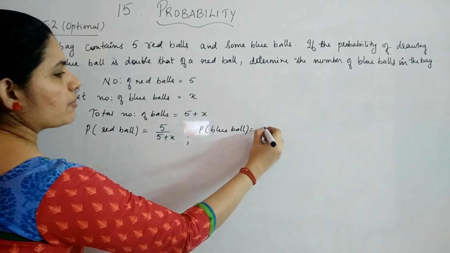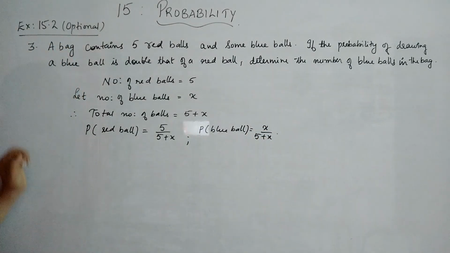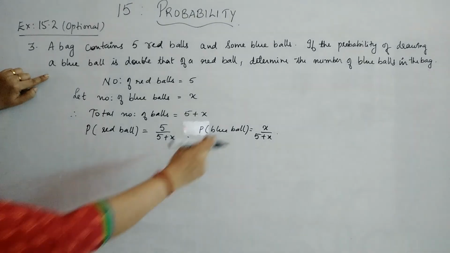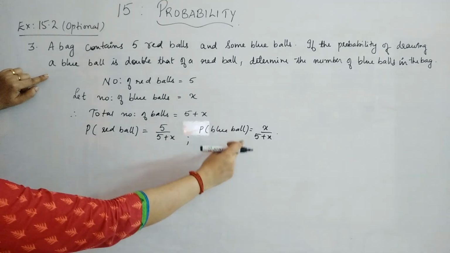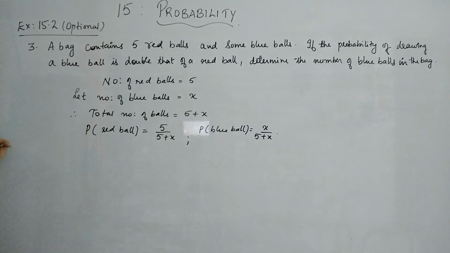That is the number of blue balls, which is x, divided by 5 plus x. Now go to the question, what is given. If the probability of drawing a blue ball is equal to double that of the red ball, then what is the number of blue balls?